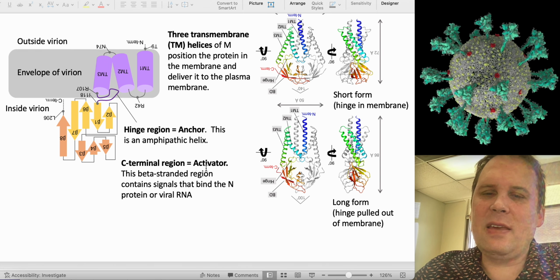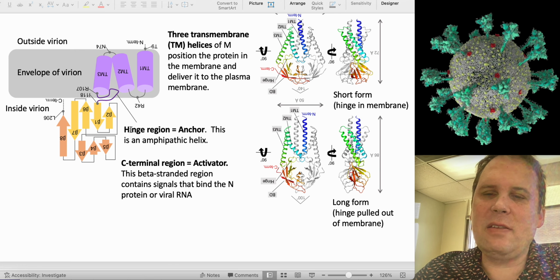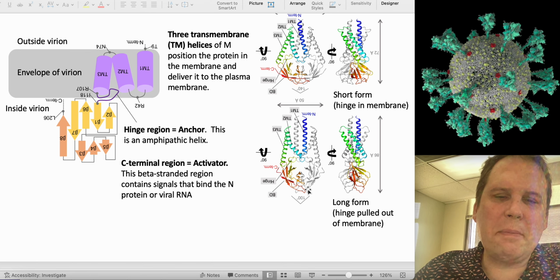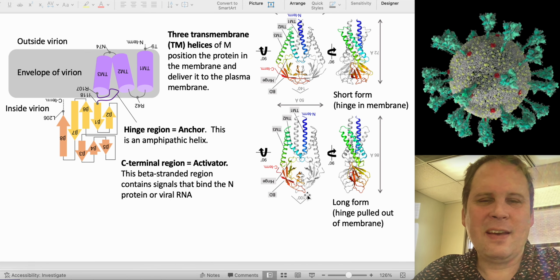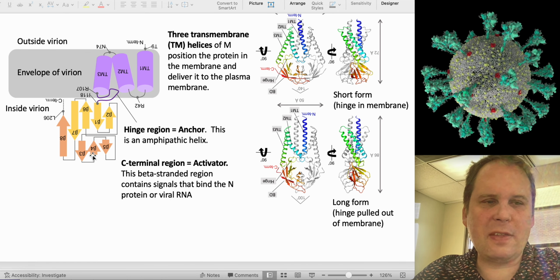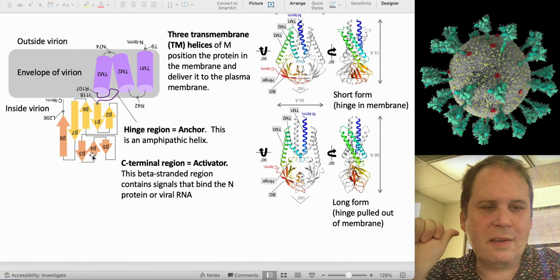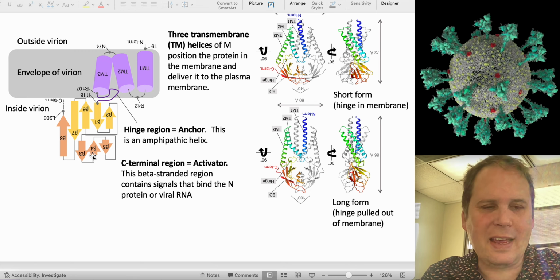And then you have the activator, which is the C-terminal region. It's all these beta strands down here that make these little beta baskets, if you like. Those are what respond to the presence of the N3 domain and the viral RNA.